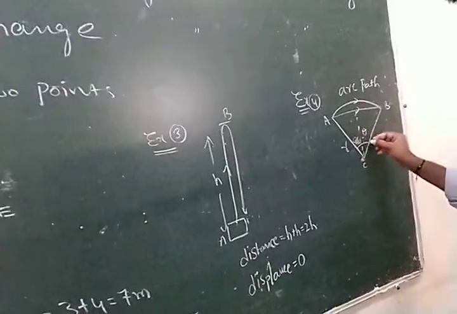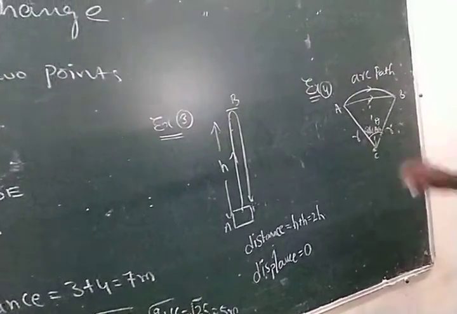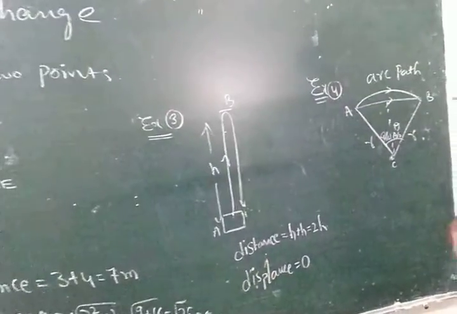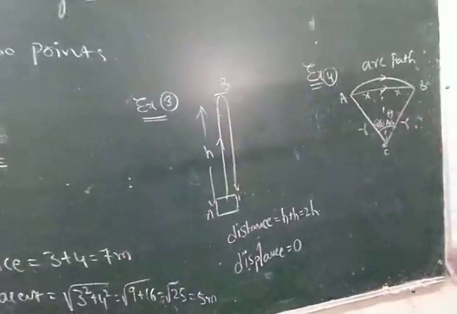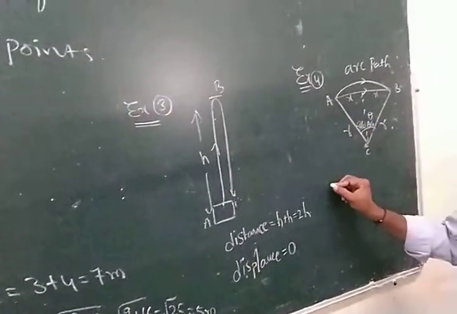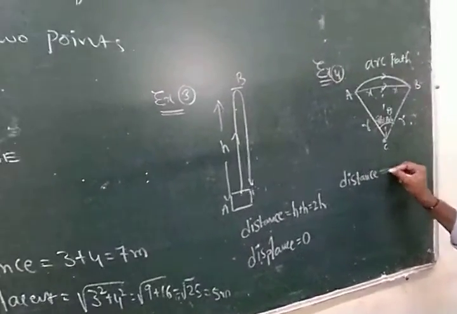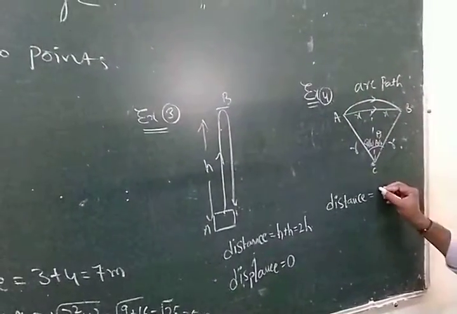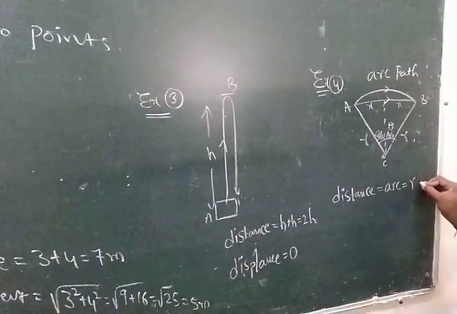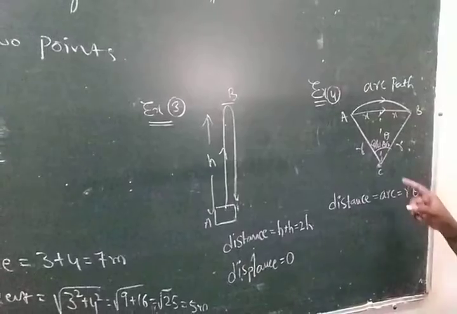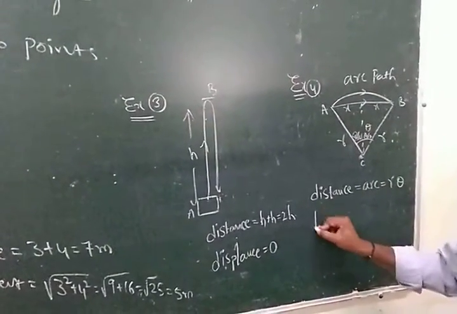Now the angle made by this arc at the center is theta. Part of it is theta by 2, and the remaining part is also theta by 2. Here we can assume x and x. So distance is equal to the long path, and the long path is nothing but the arc. Arc is nothing but radius into angle, R into theta, where R is the radius and theta is the angle.